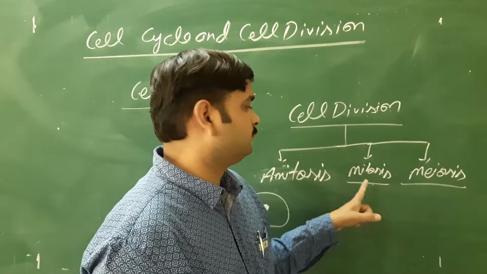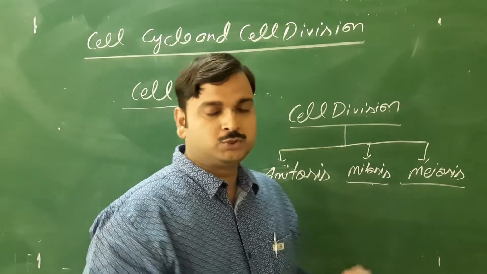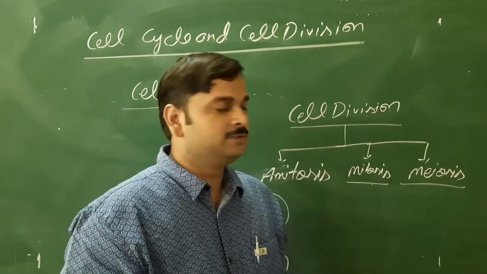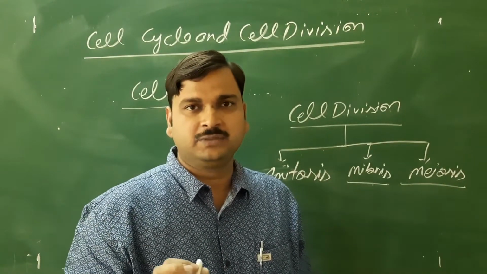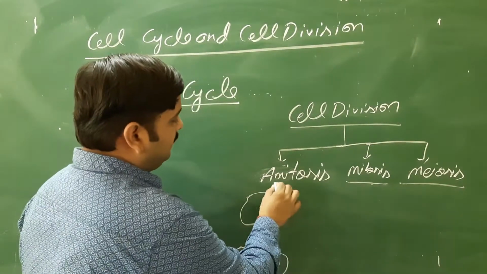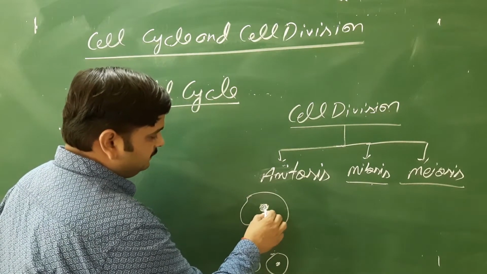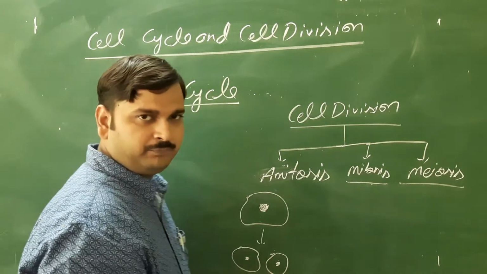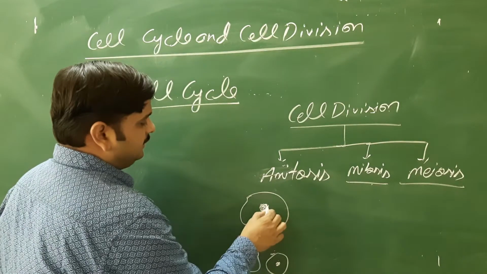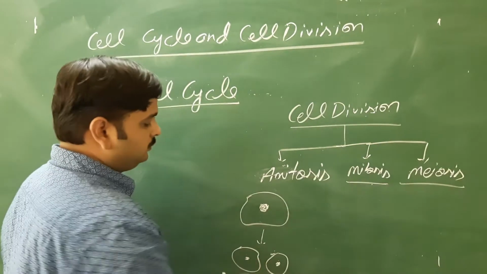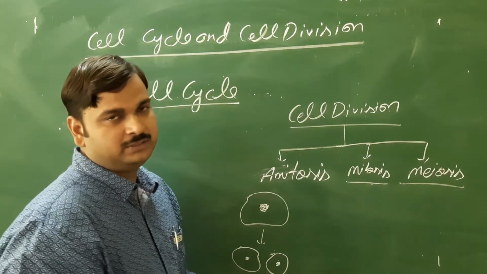About chromosome I discussed in the last chapter, that is chromosomes are formed only when the cell division takes place, and spindle fiber formation also takes place, from the centriole that I discussed in the last chapter. But what happened in the case of amitosis? Here the nucleus will directly divide into two equal halves without the formation of chromosome, and then it will be followed by the division of the cytoplasm.